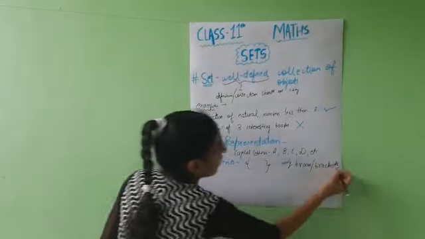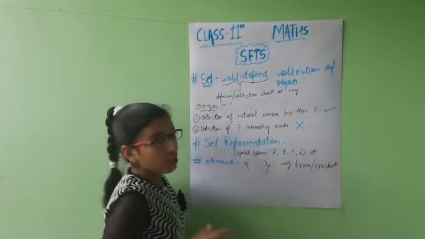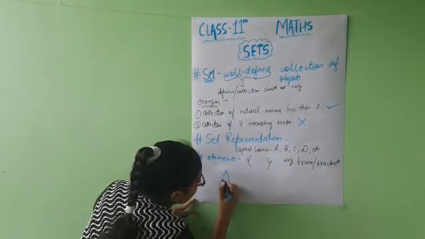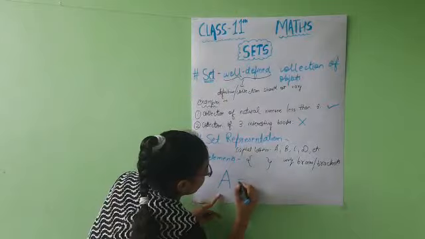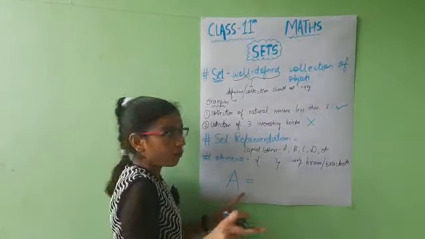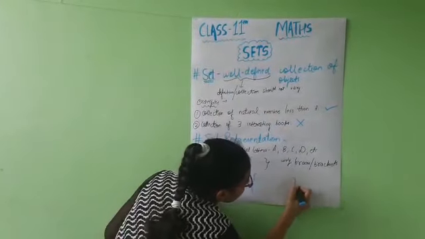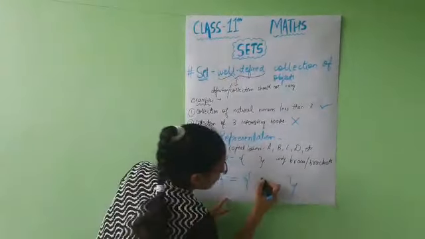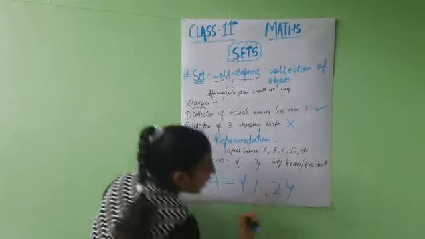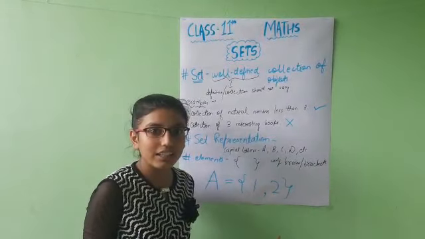Okay, so let's take one example. This only, natural numbers less than 3. How will we represent it? We will represent it by a capital letter, say A, equal to, and how will we represent the elements? The elements are 1 and 2, which are natural numbers less than 3. So we will represent them in these curly braces. The elements are 1 and 2, and we differentiate these elements with the help of a comma. So this is how we represent a set. Okay, understood till here? Thank you.